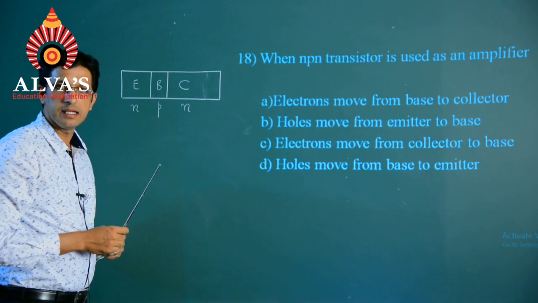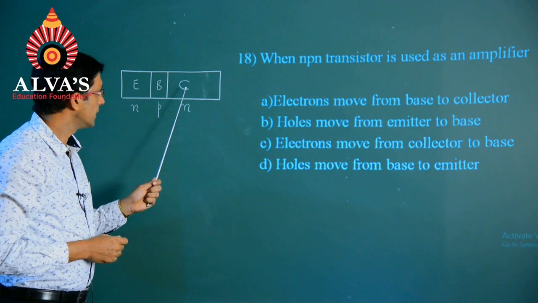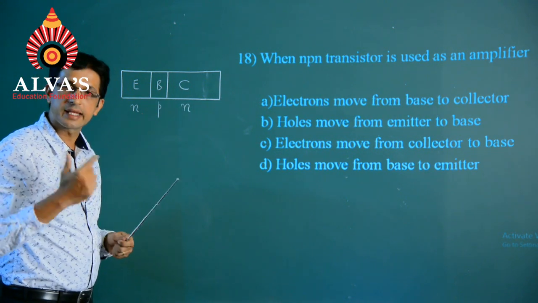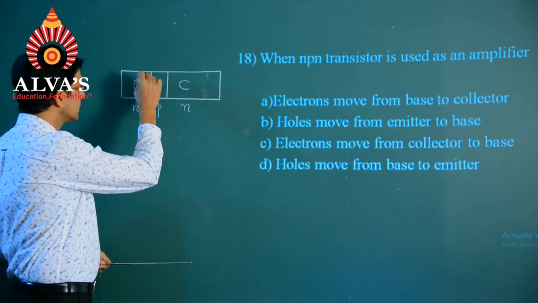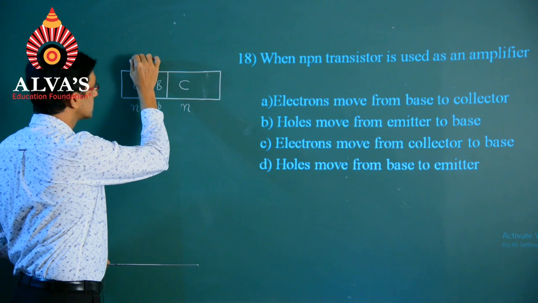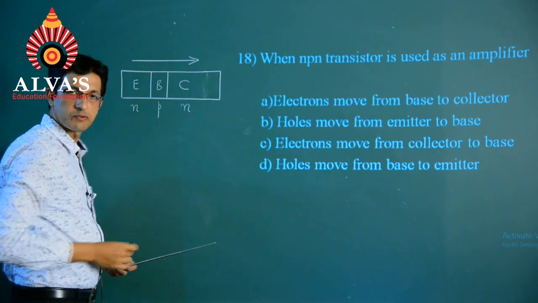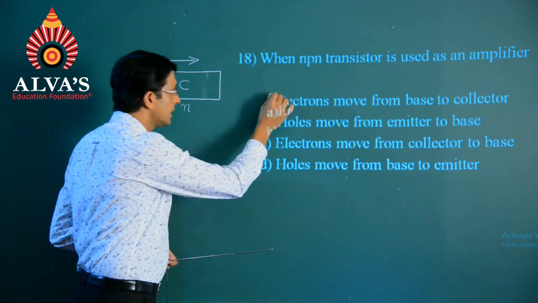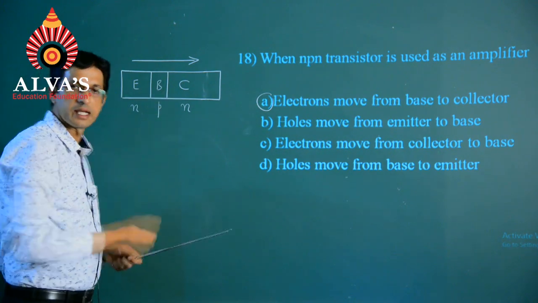Base is the one which controls the flow of these charge carriers, and collector is the one which collects or gathers these charge carriers. So, whenever the emitter emits charges, it will flow through the base and reach the collector this way, and hence our option will be A. Electrons will move from base to the collector.